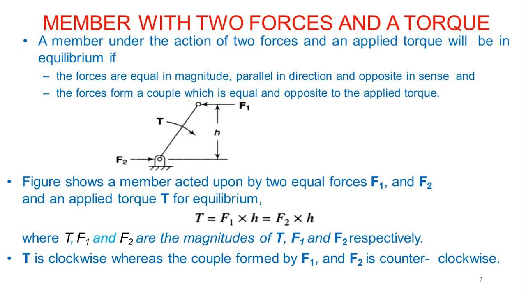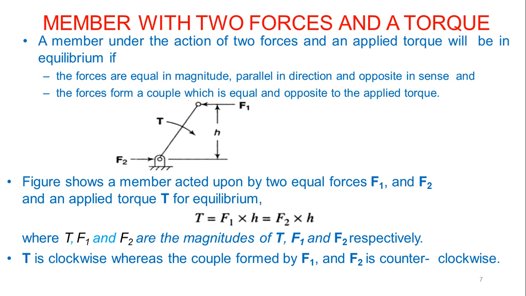Next case we will see is a member with two forces and a torque. So your force is also there and a torque is also there. A member under the action of two forces and an applied torque will be in equilibrium if we satisfy two conditions. The forces are equal in magnitude, parallel in direction and opposite in sense.